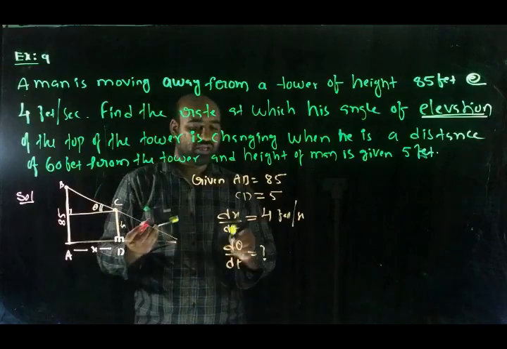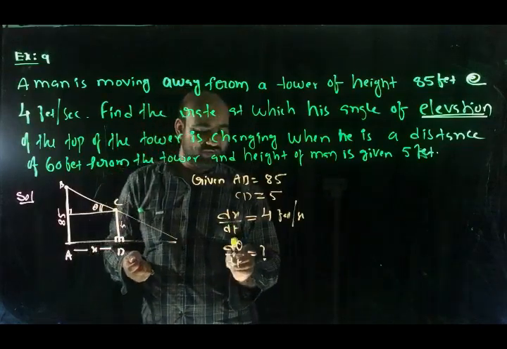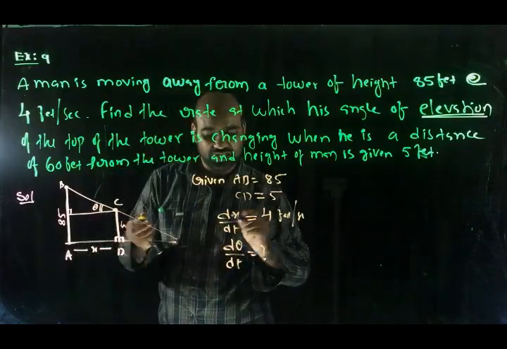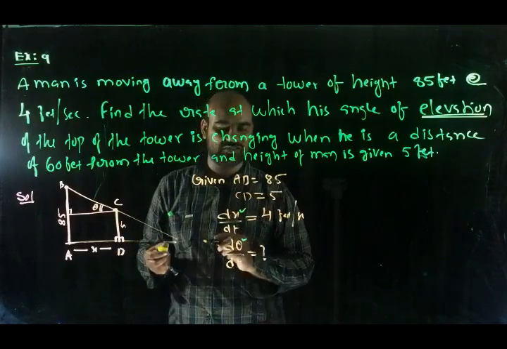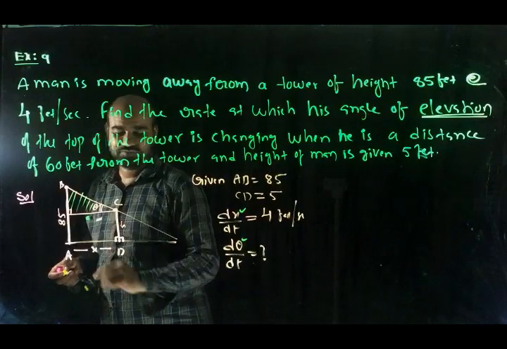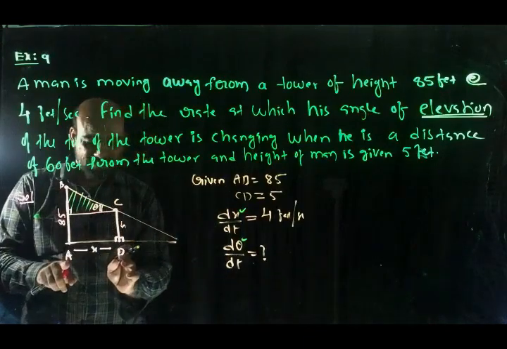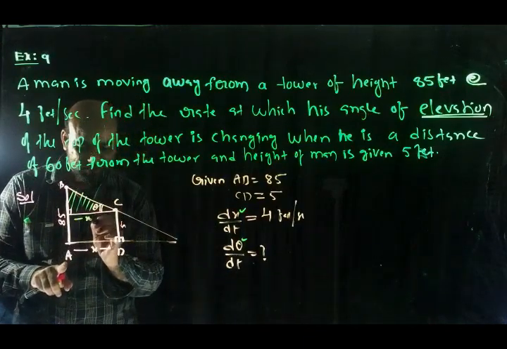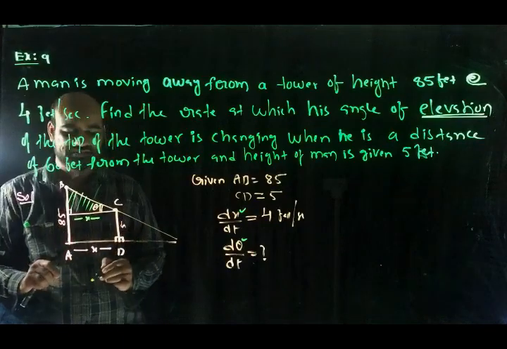Since dx/dt is given and we want d theta/dt, we need to create the relation between theta and x. Using this triangle, AD is x, and this is also x, because it is a rectangle.